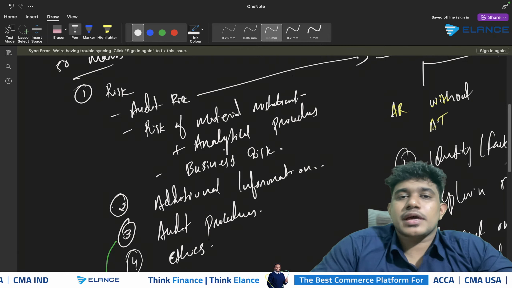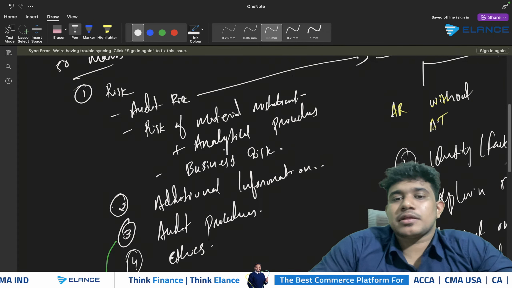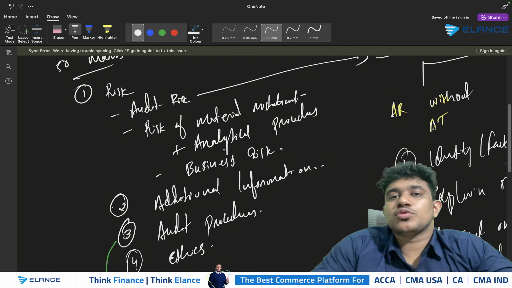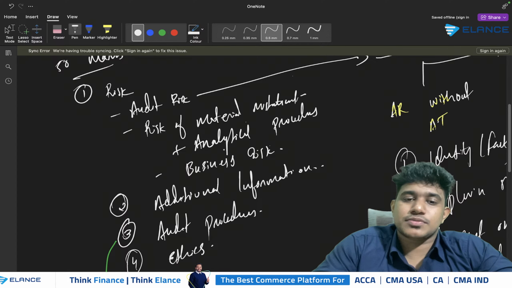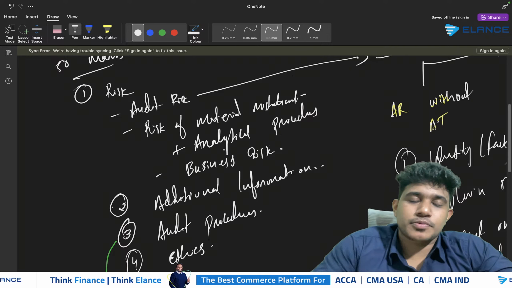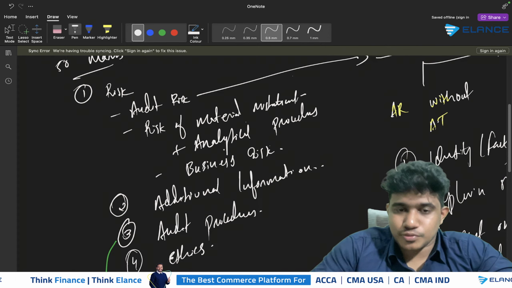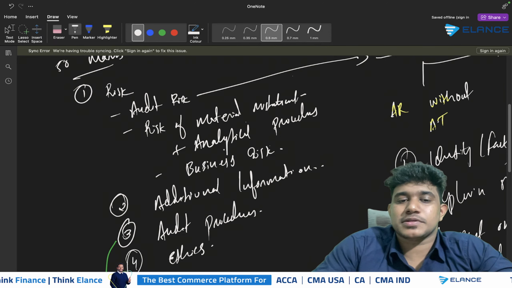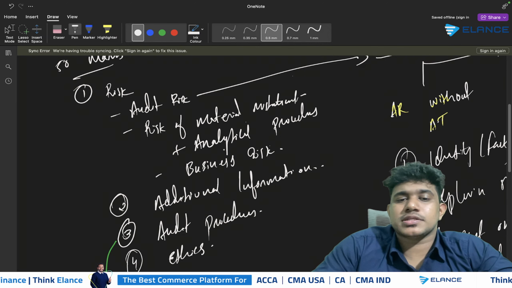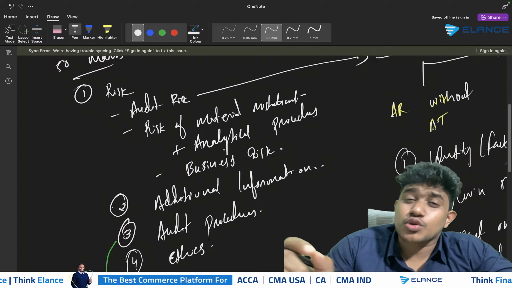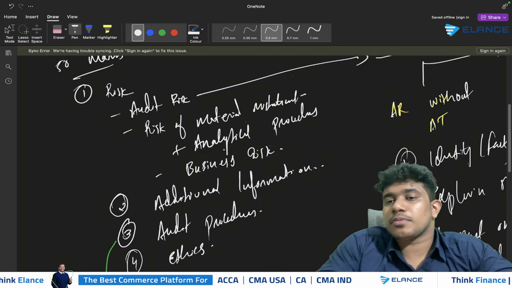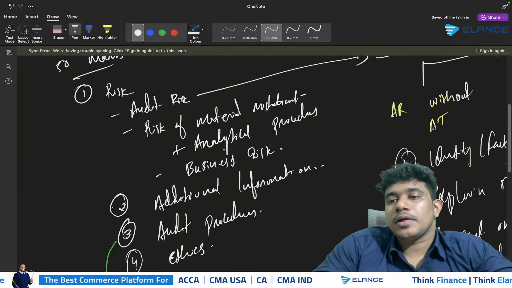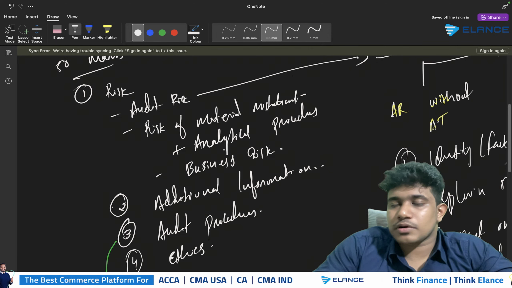Again, when it comes to audit procedures, the examiner might ask you to identify all the procedures that can be performed by the auditor to identify possible mistakes in the company's financial statements. When it comes to audit procedures, you should clearly specify the procedure, plus the document or information you require, plus the purpose for which you are obtaining this information. Only if you give all three points will you get proper marks. So whatever information you require, you have to clearly specify.